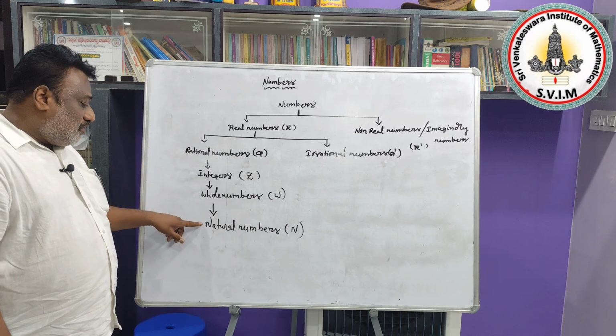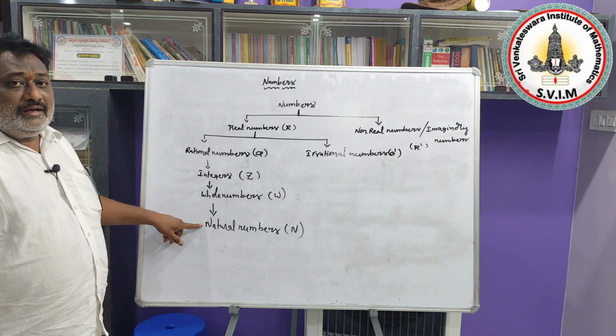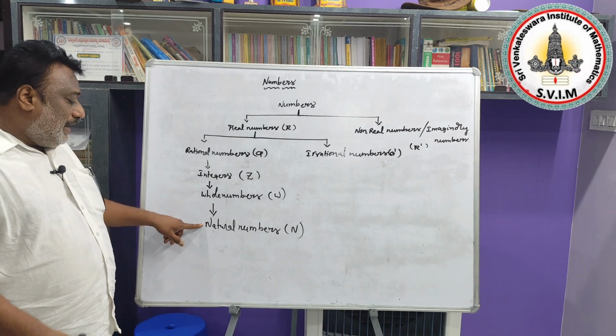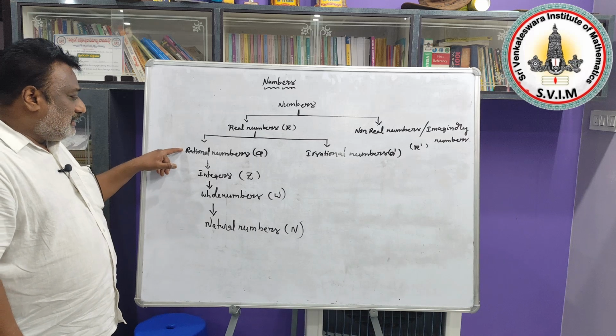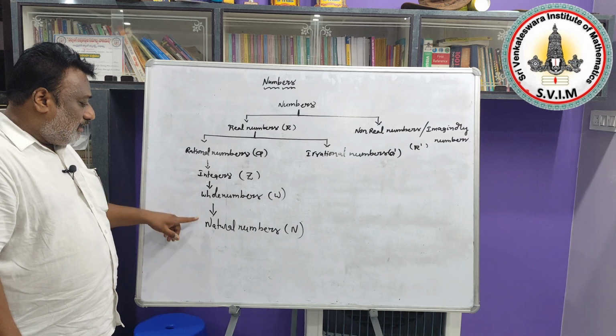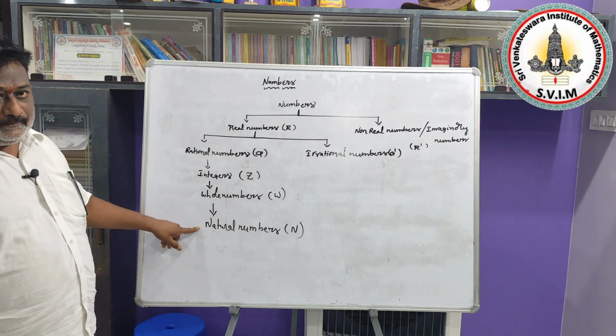But the numbers which you are taking in fractional form should not be in natural numbers. Due to that reason, it is not possible to say all rational numbers are natural numbers, that's all.